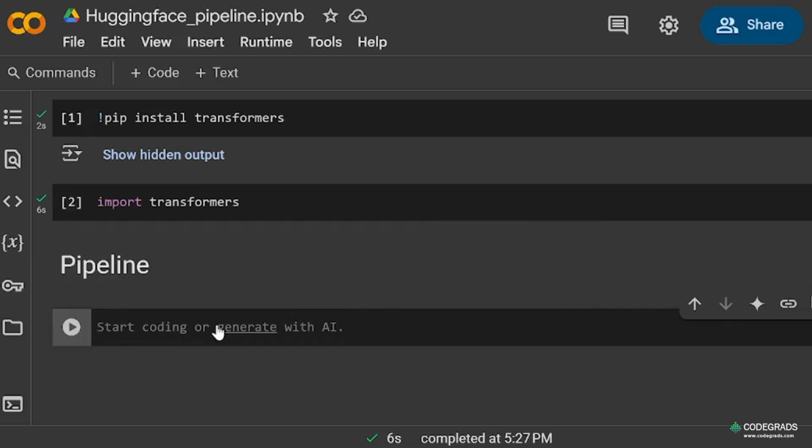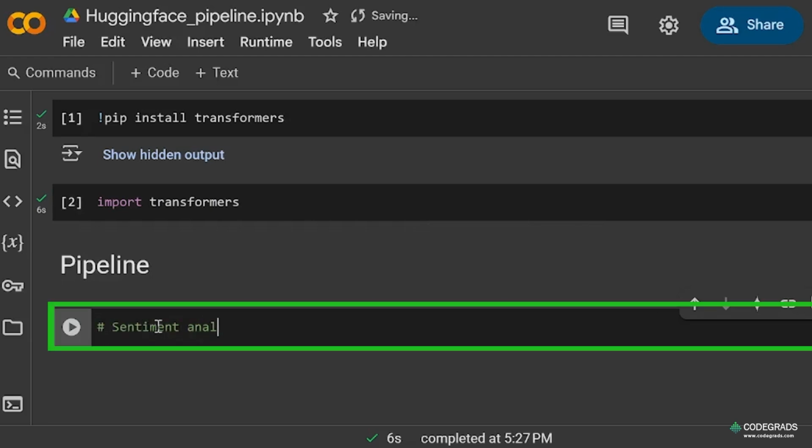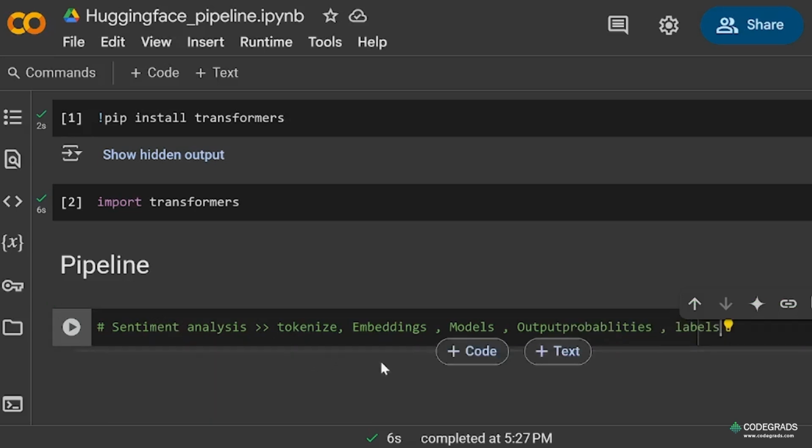Now why do we generally use the pipeline? Suppose I have a task for sentiment analysis. First of all, if you have textual data, we need to tokenize it. We need to create the embeddings. Then we need to give the embeddings to the model. After that the model will give out some output probability. And then we will assign some labels to the probability. So this whole task can be done in one go just using the pipeline. We will see the use of the pipeline.